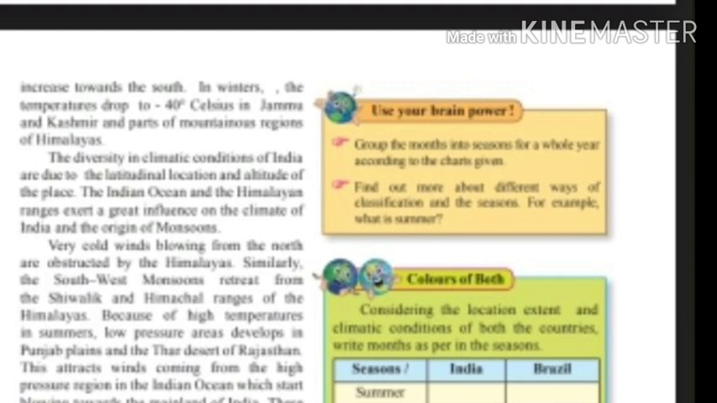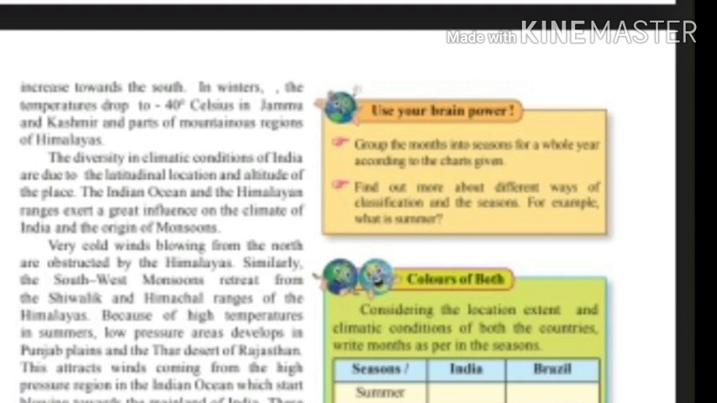Point 4. These winds are moisture laden and so they bring rainfall in India. 5. Himalayas save India by obstructing the passage of very cold winds from the north into India in winter. 6. The southwest monsoon winds flow from the south to the north and reach towards the Himalayas. 7. These winds are obstructed by the Himalayas.